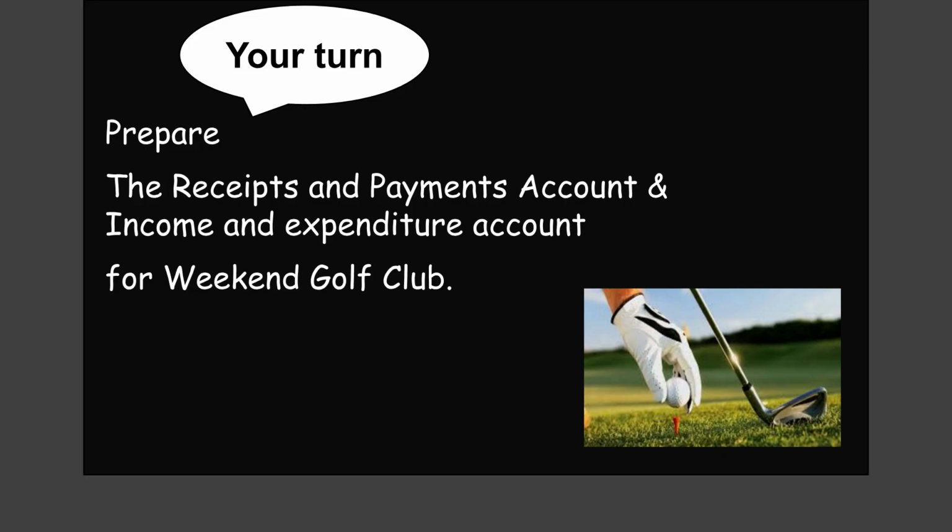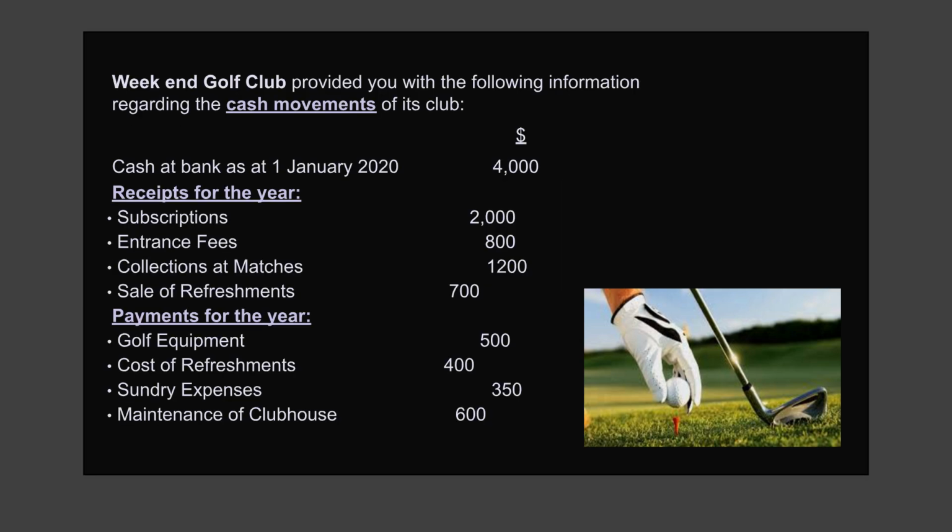Now it's your turn. Prepare the receipts and payments account and the income and expenditure account for the Weekend Golf Club based on the information provided in the next slide. The Weekend Golf Club's cash movements for the year ended December 31st, 2020 show a beginning balance of $4,000. Receipts total $4,700, including subscriptions, entrance fees, collections at matches, and sale of refreshments. Payments amount to $1,850, covering golf equipment, refreshments, sundry expenses, and clubhouse maintenance.